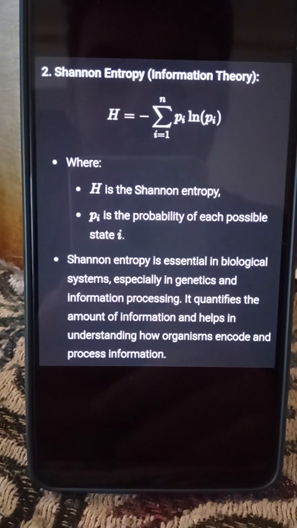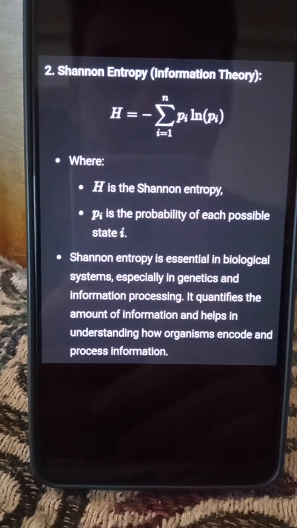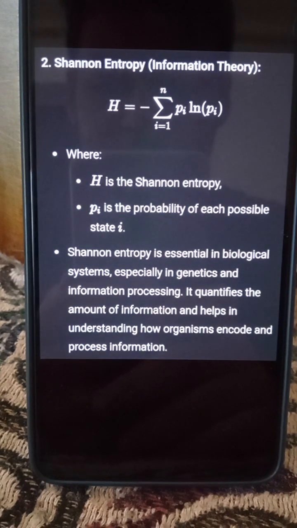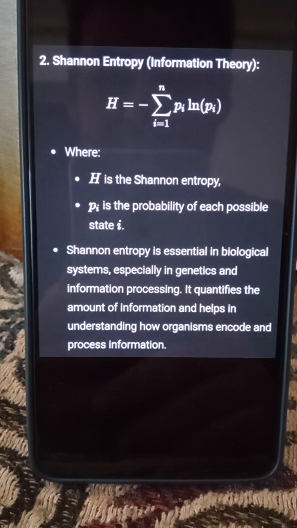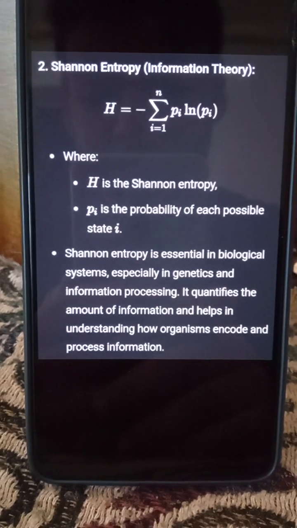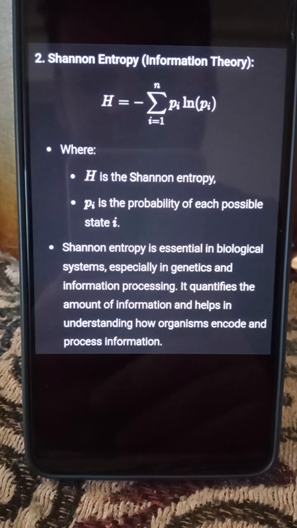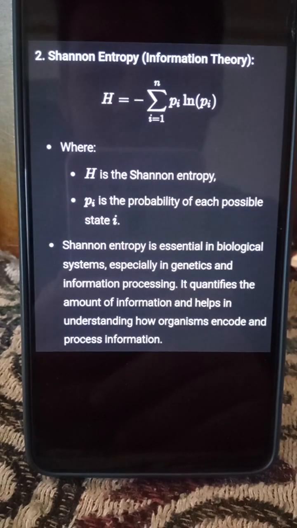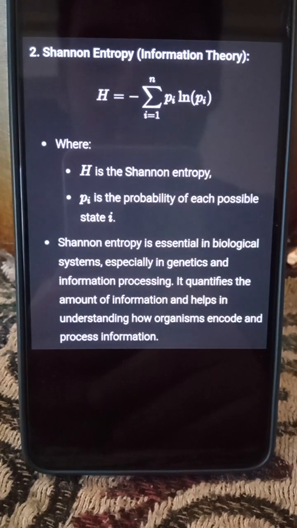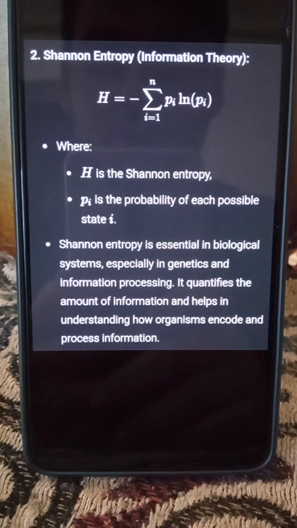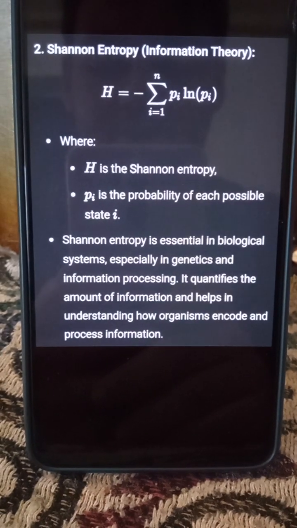The second equation is Shannon entropy, where H is the Shannon entropy and p_i is the probability of each state i. Here you can see the formula. Shannon entropy is essential in biological systems, especially in genetic and information processing, quantifying the amount of information and helping in understanding how organisms encode and process information.